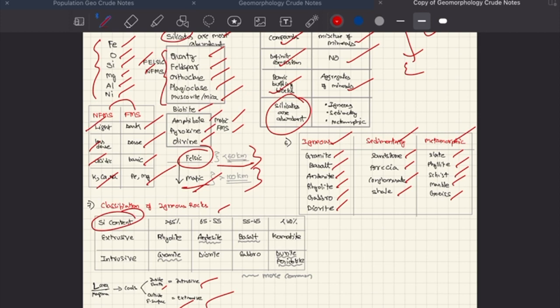So the most important rocks are based on silicon content. Extrusive are rhyolite, andesite, basalt, and komatiite. Intrusive are granite, diorite, gabbro, and dunite. The most abundant ones are granite, andesite, basalt, diorite, and peridotite.